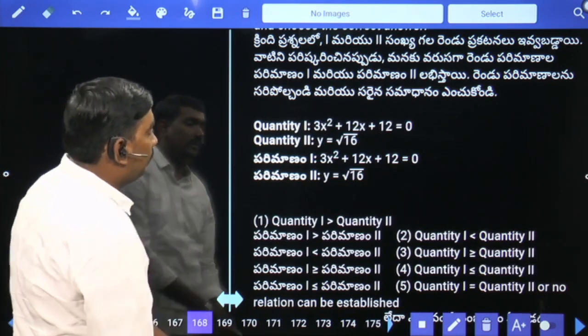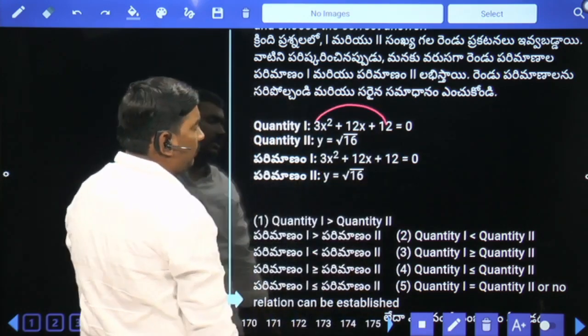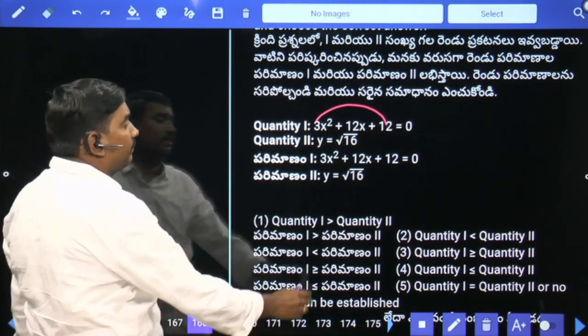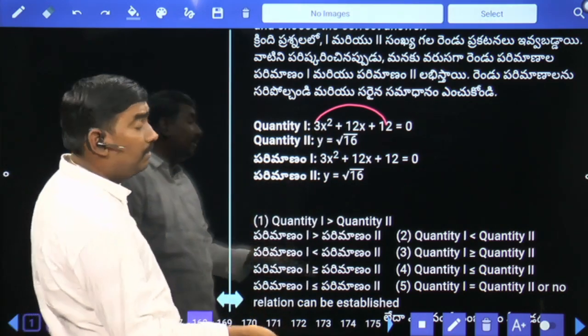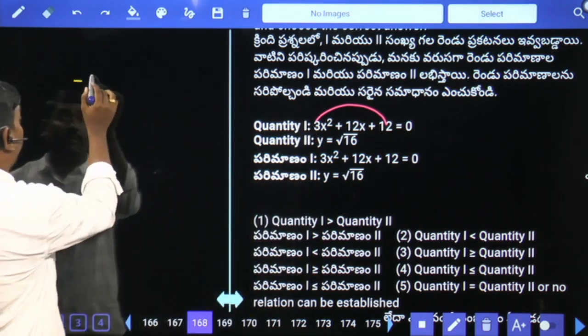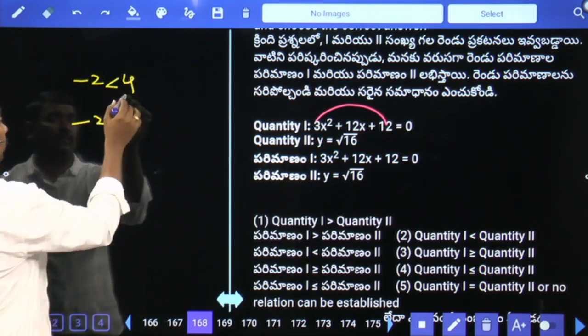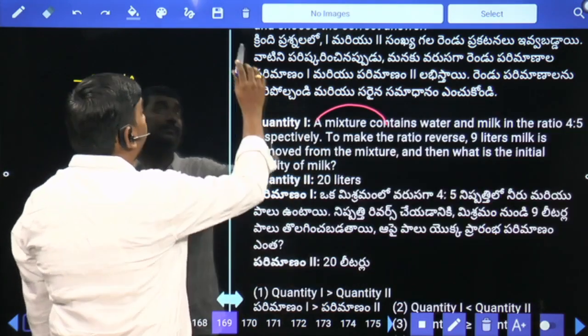Next. Quadratic equations. 12 3s are 36, 6 6s are 36. Plus 6 will give us plus 12. Initially plus 6, finally minus 6. Minus 6 by 3 means minus 2. Y value is 4. X less than Y. Quantity 1 less than 2.